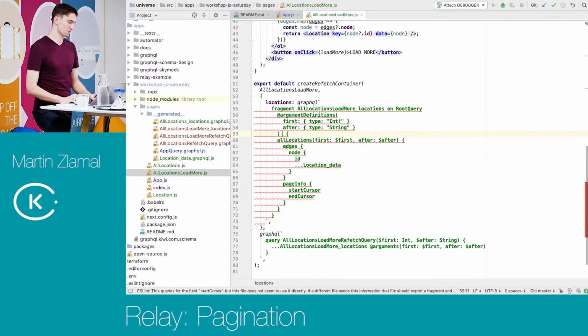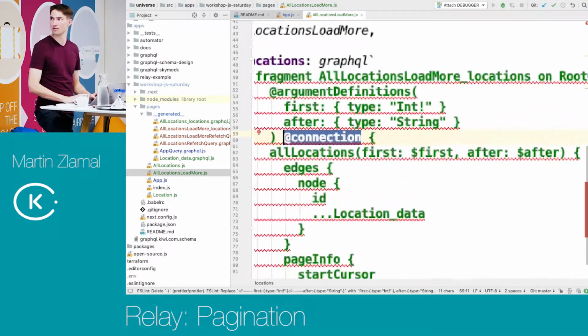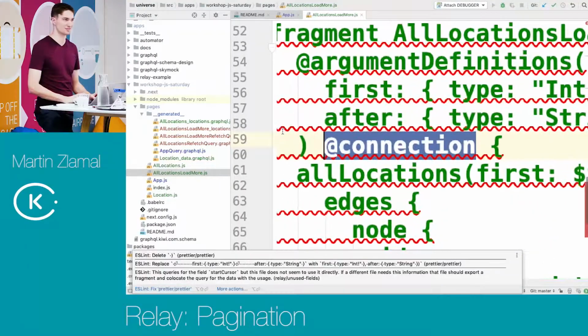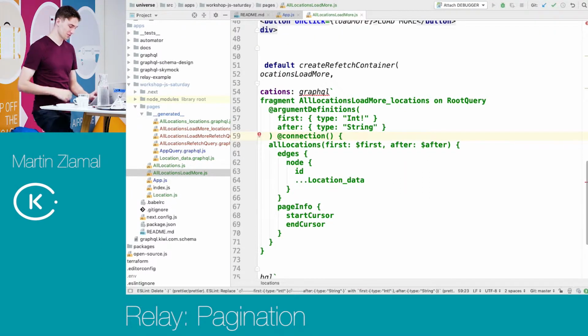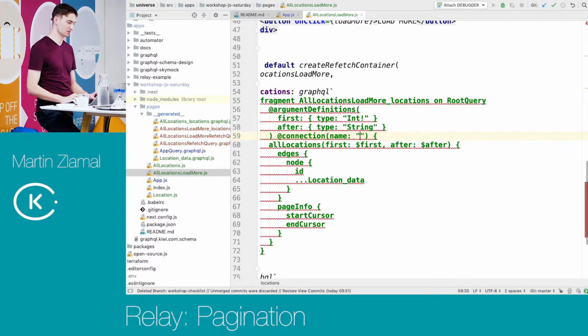I just need to write here the directive connection, dramatic zoom. Finally. Connection, it has a name. I think it's name or key. Well, we will see. It's key.